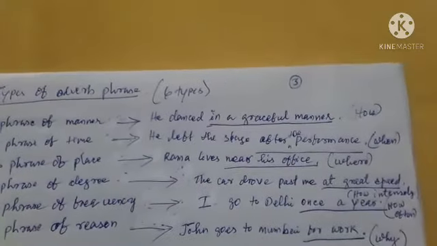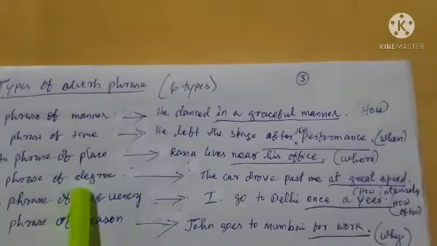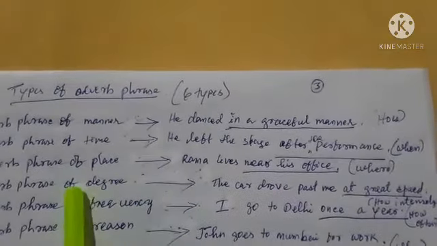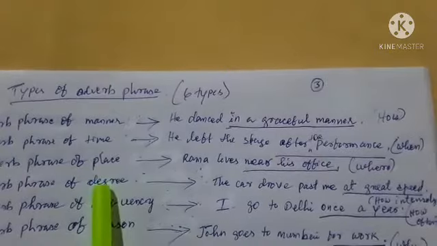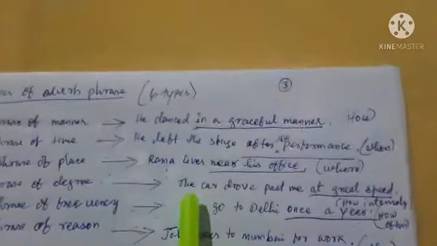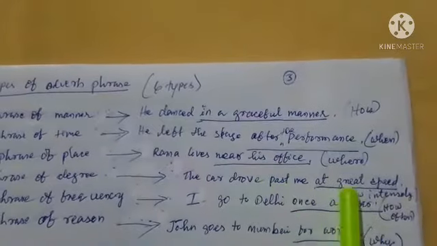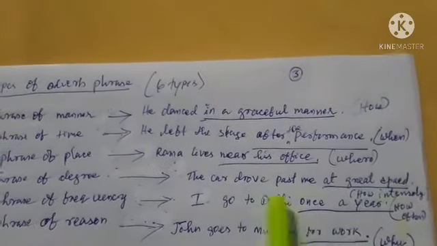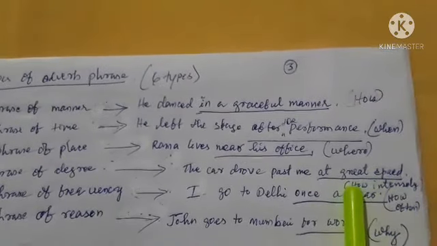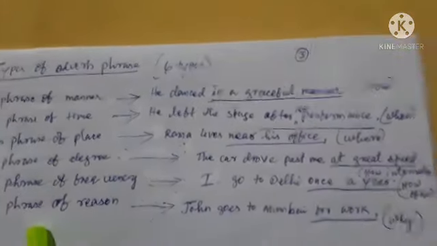Okay. The fourth type of adverb phrase is adverb phrase of degree. So what is adverb phrase of degree? It indicates how intensely an action takes place. For example, the car drove past me at great speed. Here, at great speed indicates how intensely an action took place.